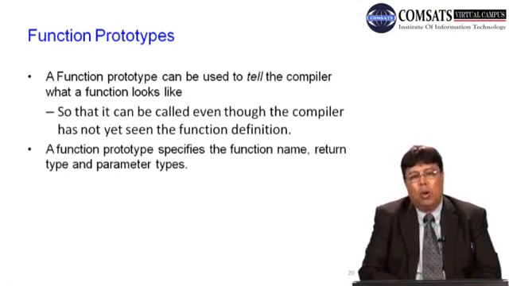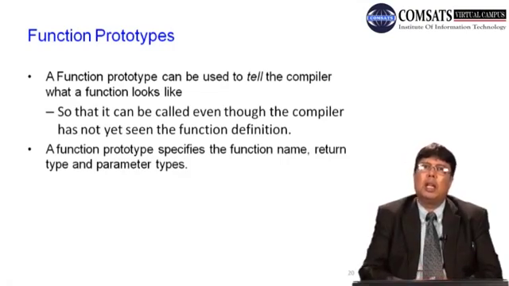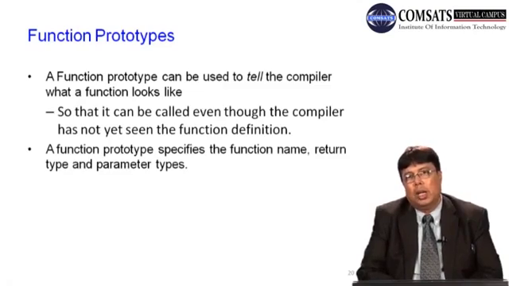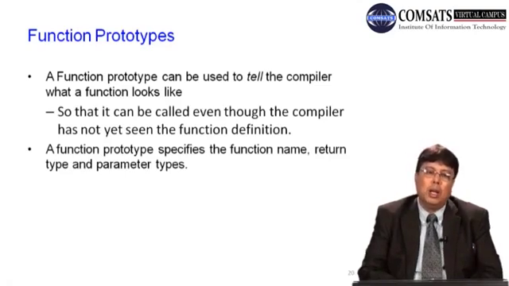अगर हम किसी फंक्शन को फंक्शन प्रोटोटाइप कर दे मींस कि हम उसकी डिक्लेरेशन कर दे, then these functions are made visible to each other. Every function which is prototyped is visible to every other function. So a function prototype can be used to tell the compiler what a function looks like. Prototype कर दिया, declare कर दिया, so everyone now knows about the function. So it can be called even though the compiler has not yet seen this function definition.